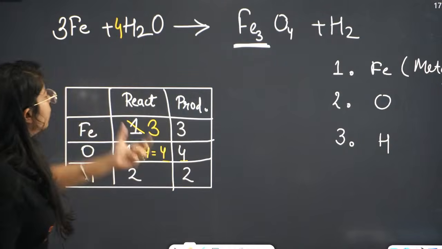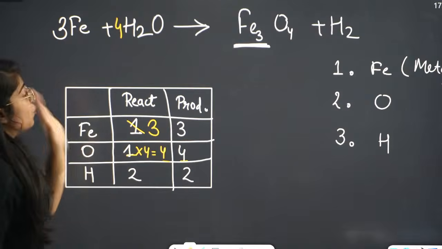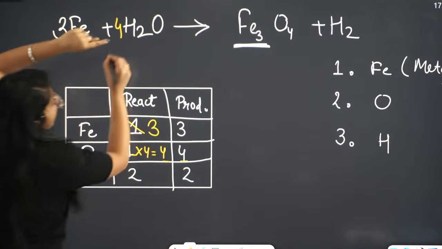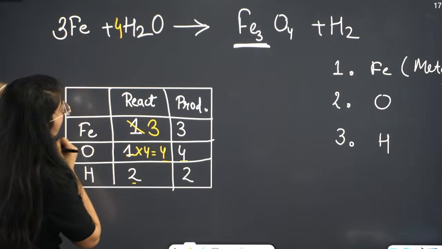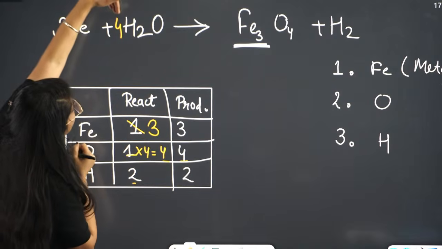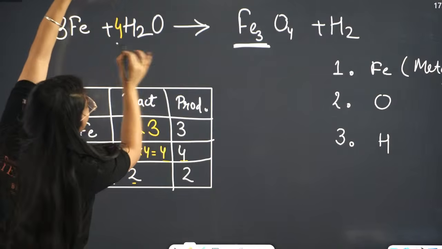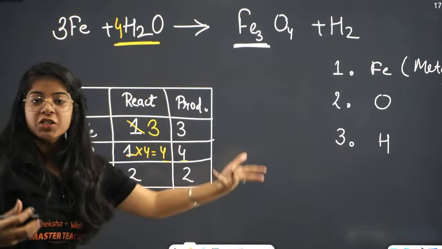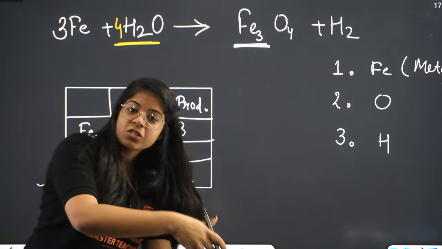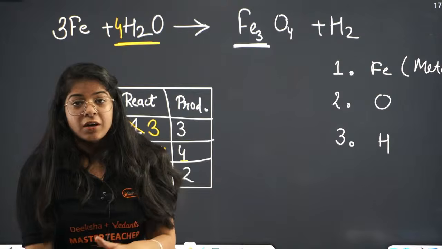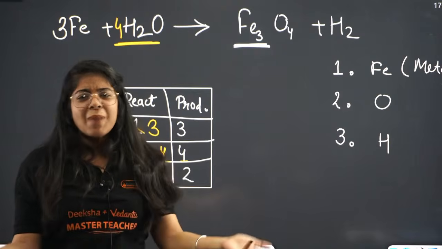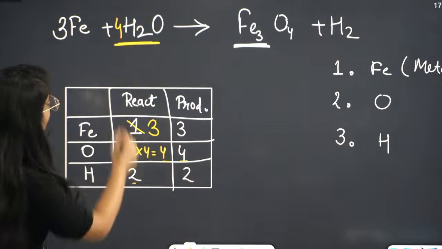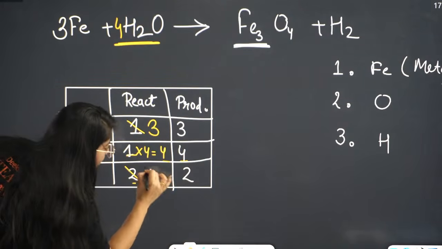Very good. Now we have done this. Now one thing, see very clearly, okay? Pay attention. Now in the reactant side, hydrogen were 2, but as soon as I multiplied this with 4, the number of hydrogen also got changed. In order to balance oxygen, we unbalanced the hydrogen. Right? So what we'll do? We'll just balance the hydrogen now. What's the big deal? Now hydrogen is not 2. It's 8 on the reactant side.